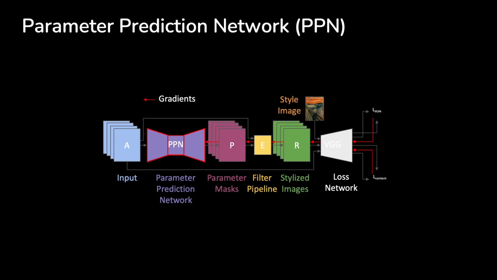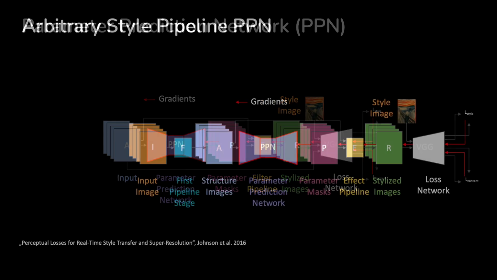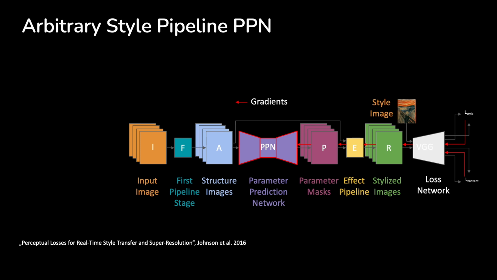During training, these losses are backpropagated as gradients through the filters and parameter masks to the network. While the first stage is not differentiable, it must still be included as a pre-processing step to create abstracted inputs for the second stage, i.e. the arbitrary style pipeline, which we train the parameter prediction network for.